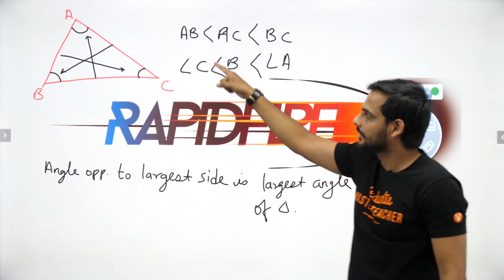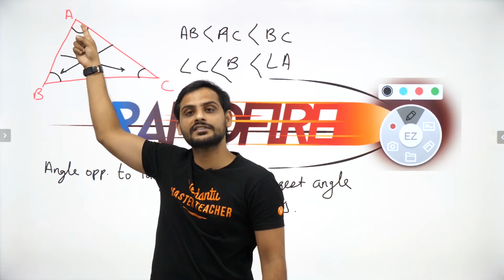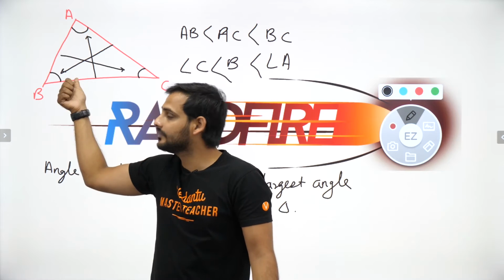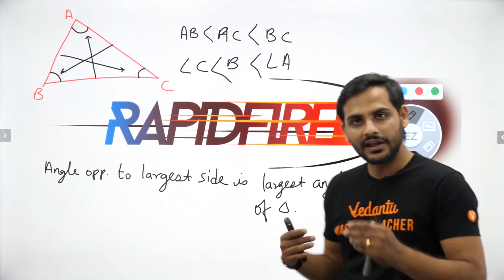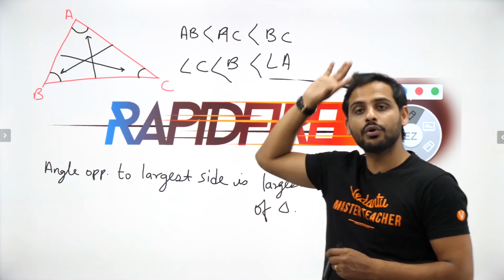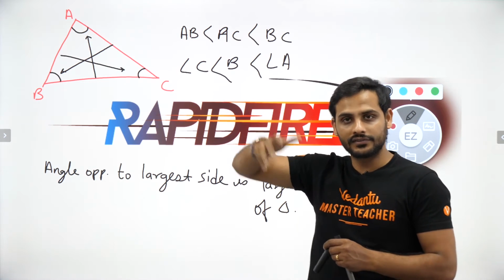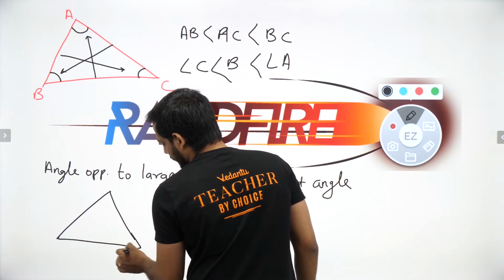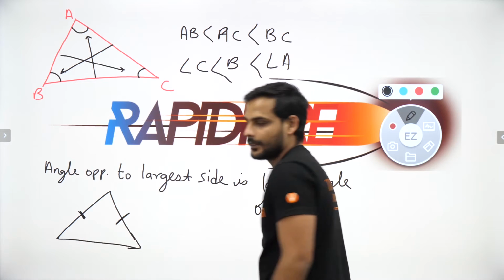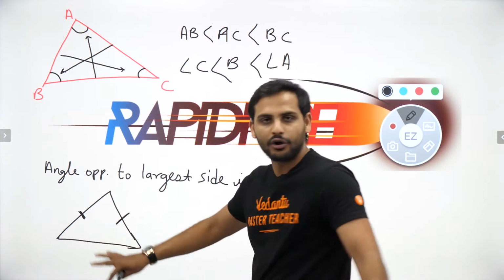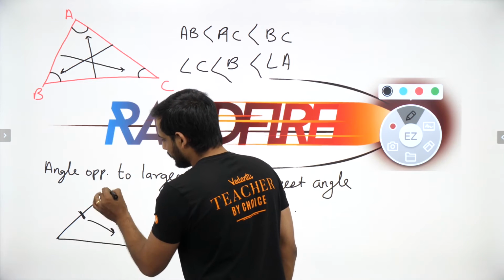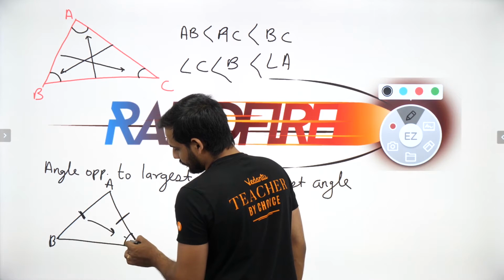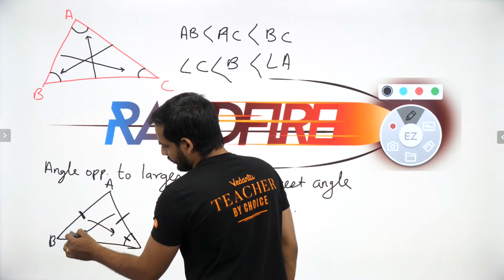If you know the order of angles, so if I tell you angle A is the largest angle, then the side opposite to angle A, which is BC, will be the largest. Okay, so this is how this works. From this identity, you get your other identities, which are the equilateral triangle and the isosceles triangle. So what is an isosceles triangle? In an isosceles triangle we know this side is equal to this side. For this, let us say A, B, C. Opposite to AB we have this angle, and opposite to AC we have this angle.